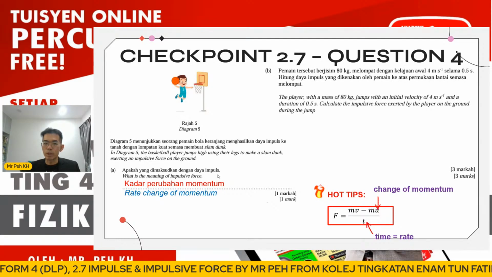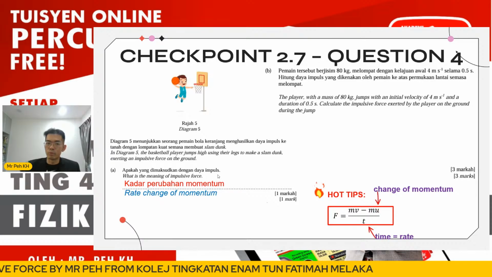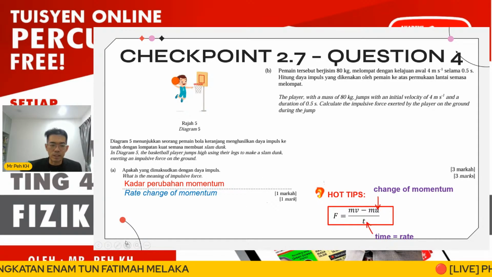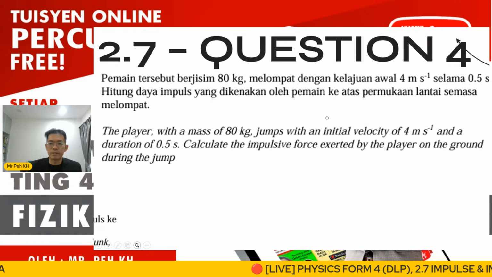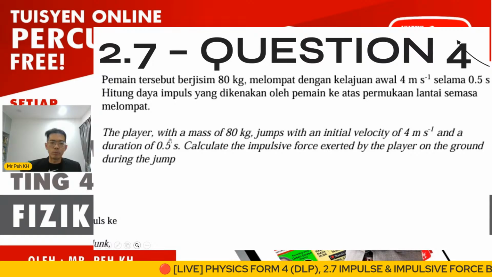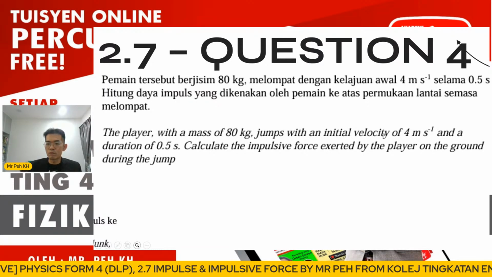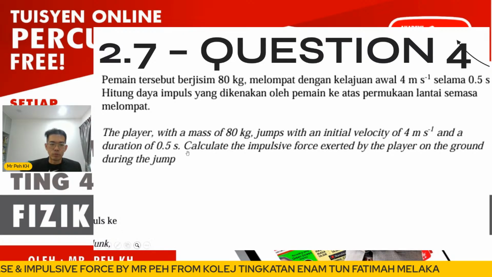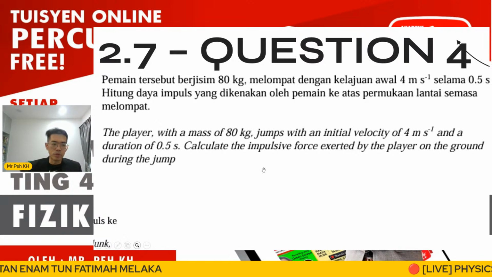Then the B question, calculation, is learning standard 2. You have to understand today. So the player with the mass of 80 kg jumps with an initial velocity of 4 and a duration of 0.5. I magnified the question. Calculate the impulsive force exerted by the player on the ground during the jump.